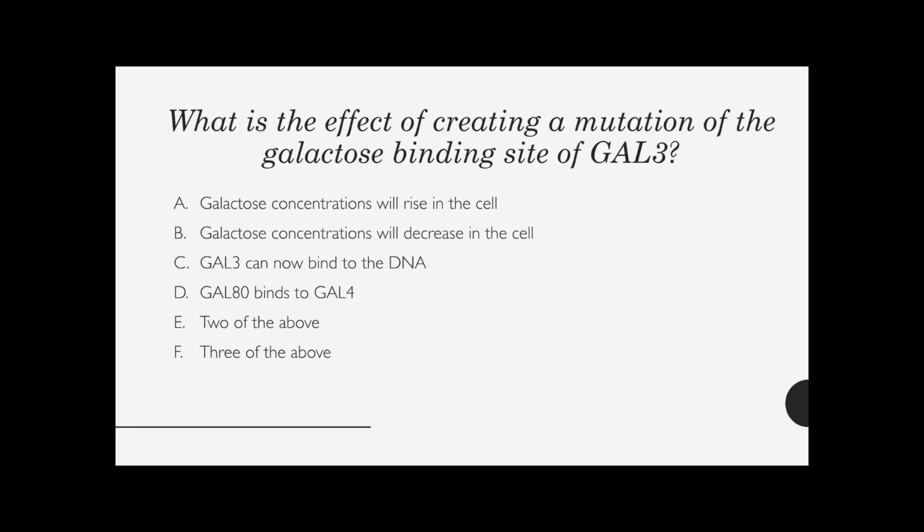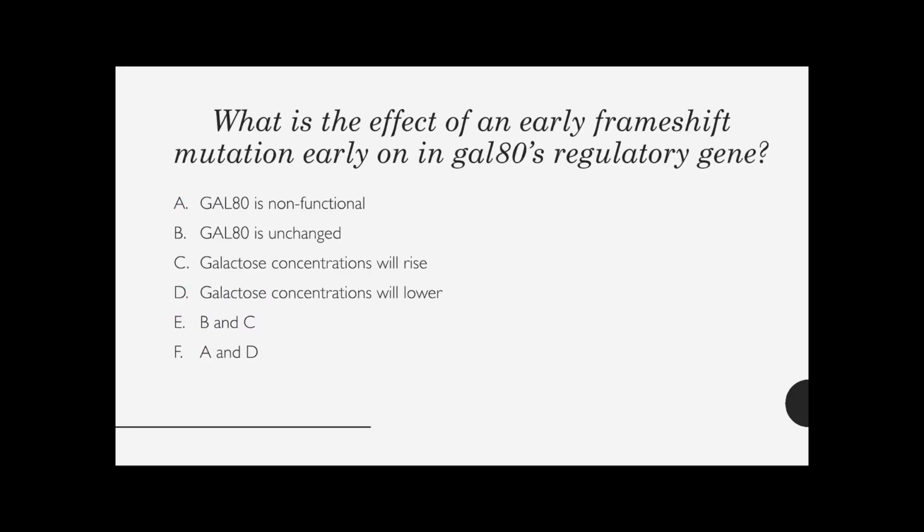So the correct answer would be A and also D. So E, 2 of the above are correct. So what is the effect of an early frameshift mutation early on in Gal80's regulatory gene? This means that the reading frame is shifted when Gal80 is being translated into a protein, and so Gal80 isn't